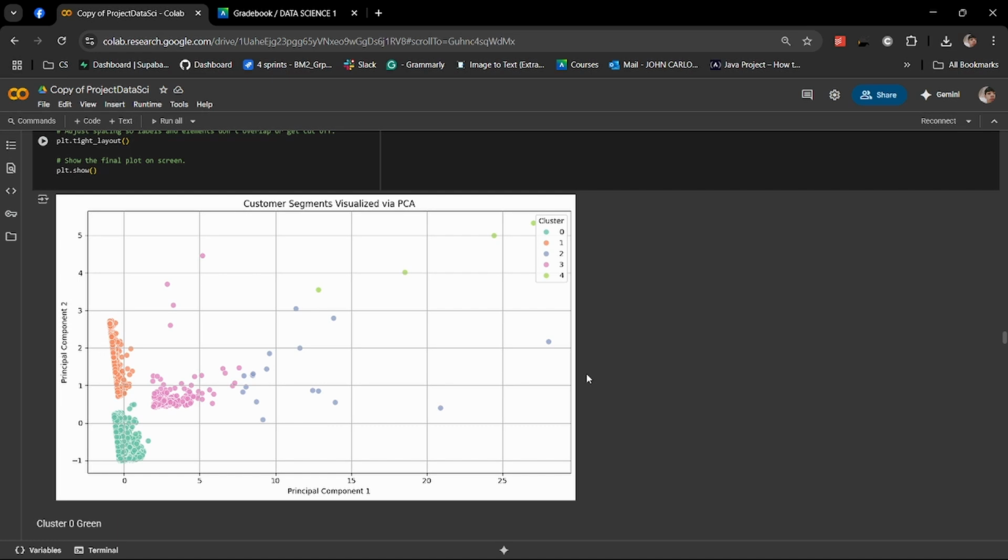For cluster 3, the pink color, this is the moderate value segment, occasional shoppers with steady spending. And the last one, cluster 4, light green, these are elite customers with extremely high spend and frequency.